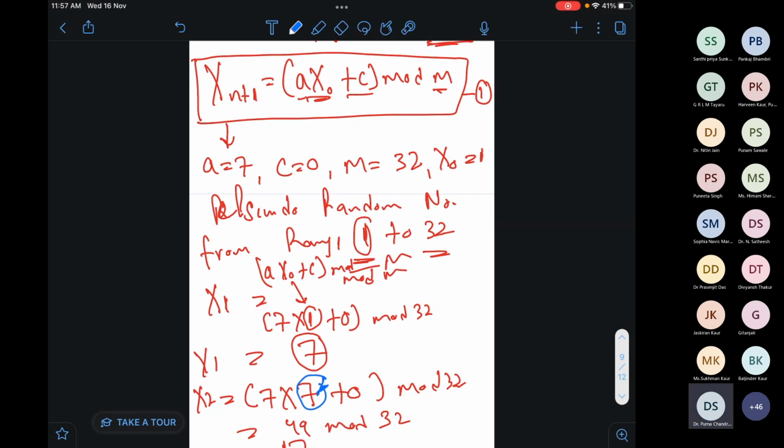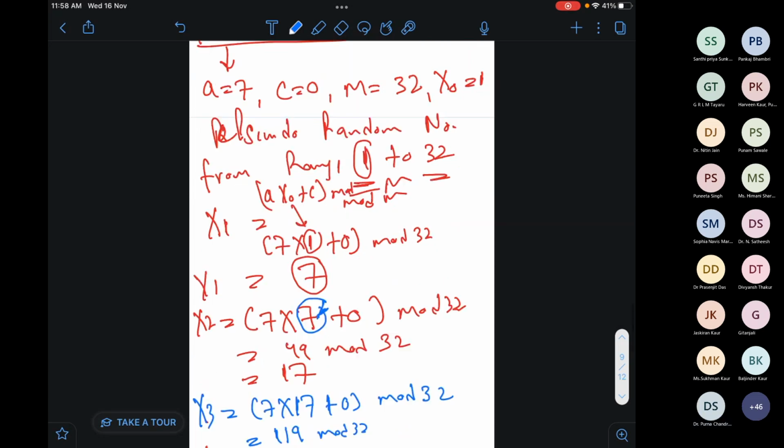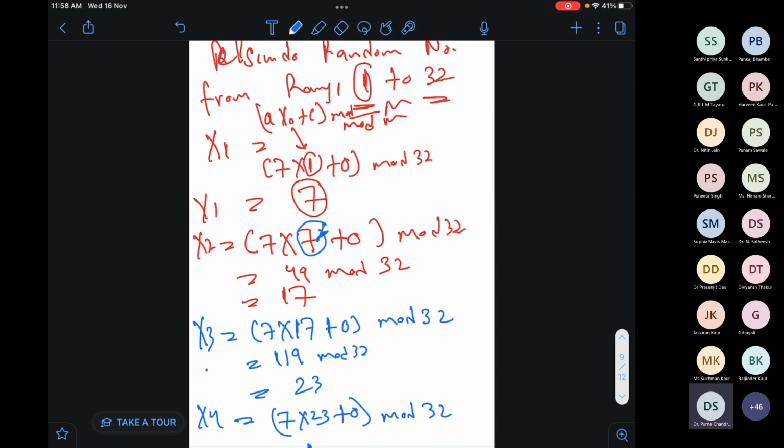You are saying that if you are using this particular algorithm, if you are using LCG for generating random numbers, and you want to generate 100 random numbers, like your question is, here we have range 1 to 32, but you want to generate more than four random numbers. Is this your question? Yes, sir. So as per this algorithm, it is not possible. You cannot generate more numbers, yes, as per this algorithm.